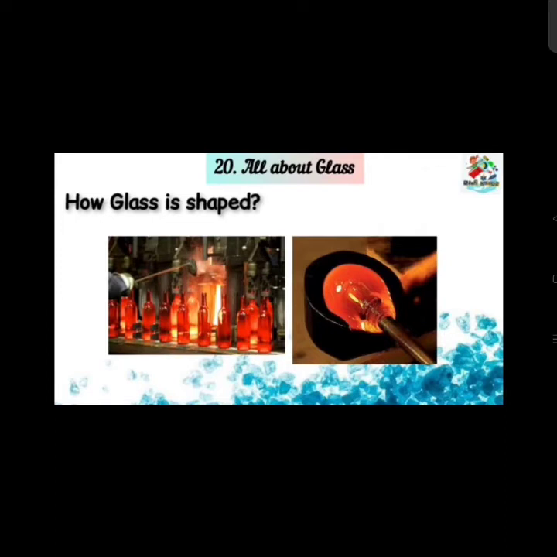Now, the hot liquid glass can be blown. Blown matlab फूंक मारना. So this hot liquid glass can be blown for making bottles. Have you seen glass bottles? Bulbs. Bulb we use in our home to lighten our house. So the glass bottles, the bulbs, different types of glasses and other objects are made by blowing the hot liquid glass.